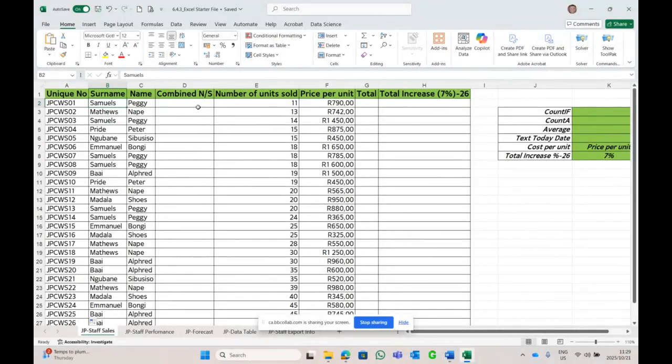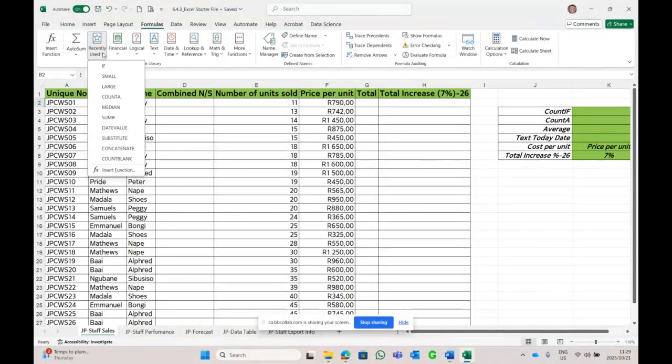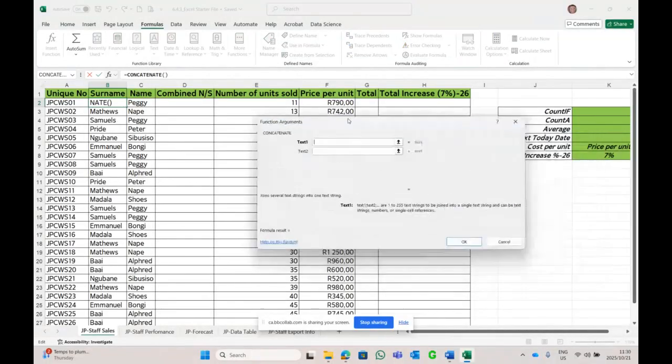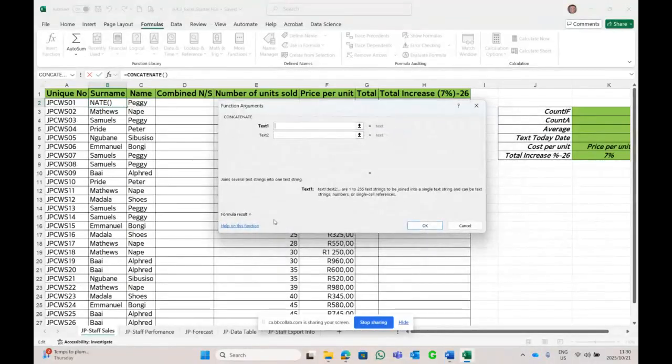So I'm going to go into formulas, and I'm going to show it to you in formula version. So let's put it there. The text is name. In the second menu bar, we are going to dash.